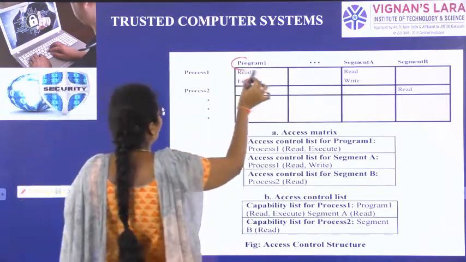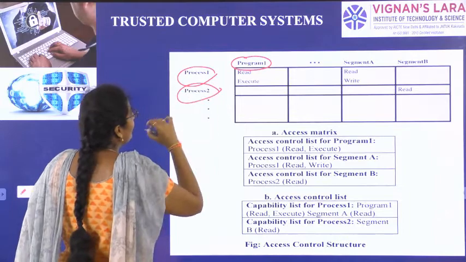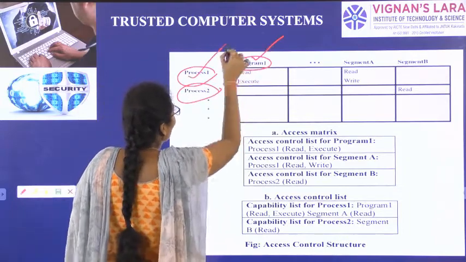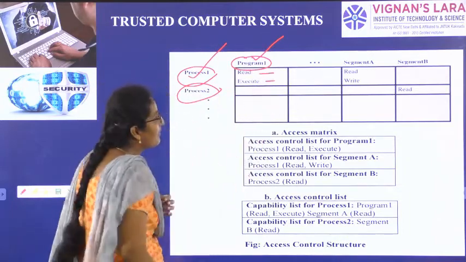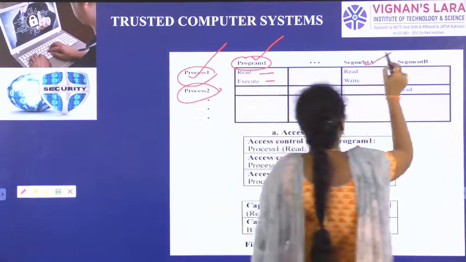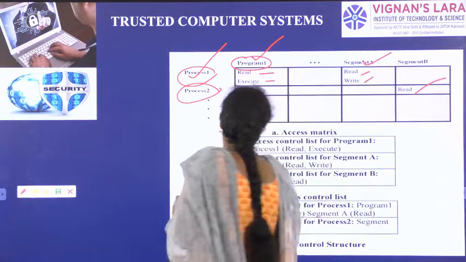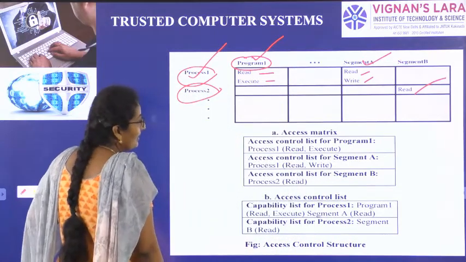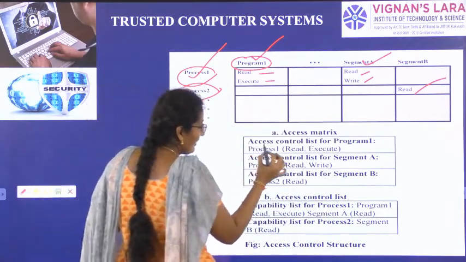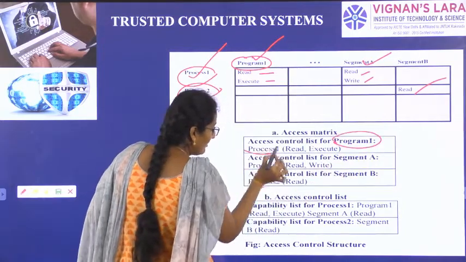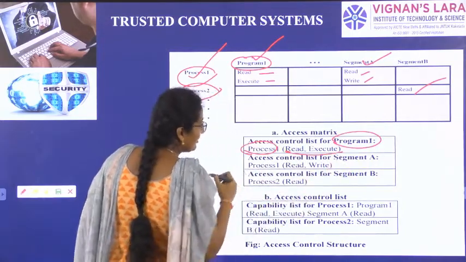So we have programs and we have processes. In program 1, for process 1, we have read and execute permission. In segment A, we have read and write permissions. In segment B, we have only read permission. So how am I constructing the matrix? Program 1, process 1, read and execute.